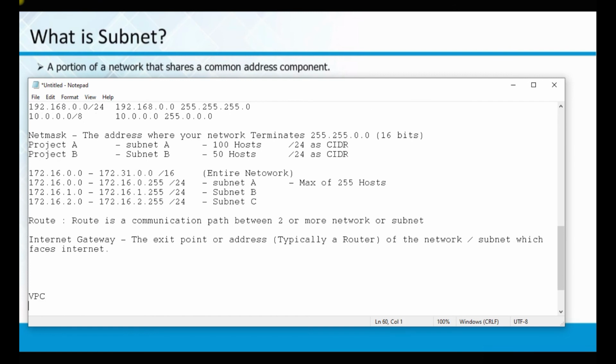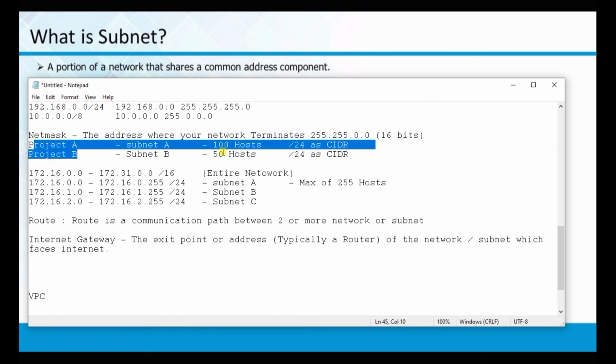So for the VPC, the first component, we are going to create a VPC with a network address, and within it we are going to choose two subnets, like project A and project B, subnet A and subnet B, with a maximum of /24, that is a maximum of 255 hosts. Remember, Amazon has some reservations, so out of the 256 addresses, which is the maximum size of a subnet, some are reserved.